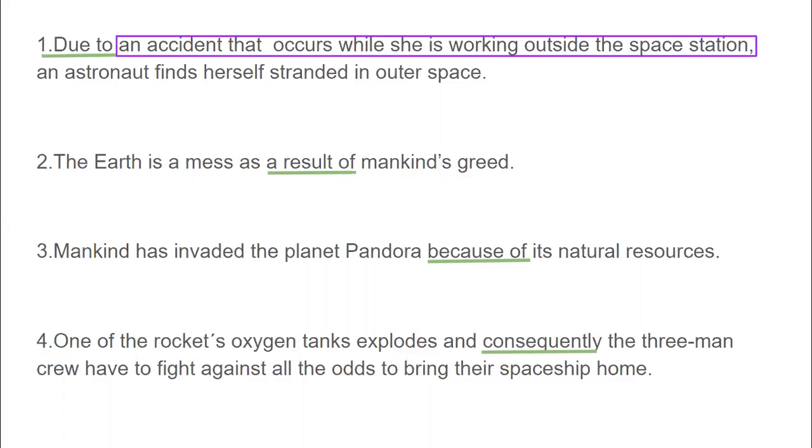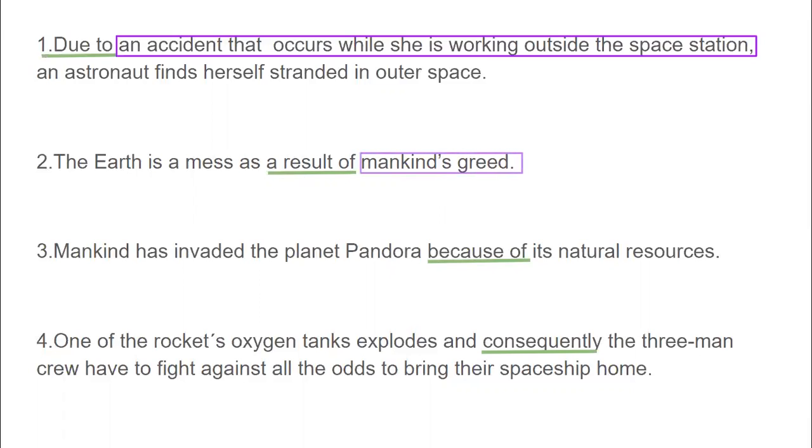So again, in the first sentence here, we have due to an accident that occurs while she was working outside the space station. What's happening here? What's the use of this linker? So can you find the use of the 3 other linkers?